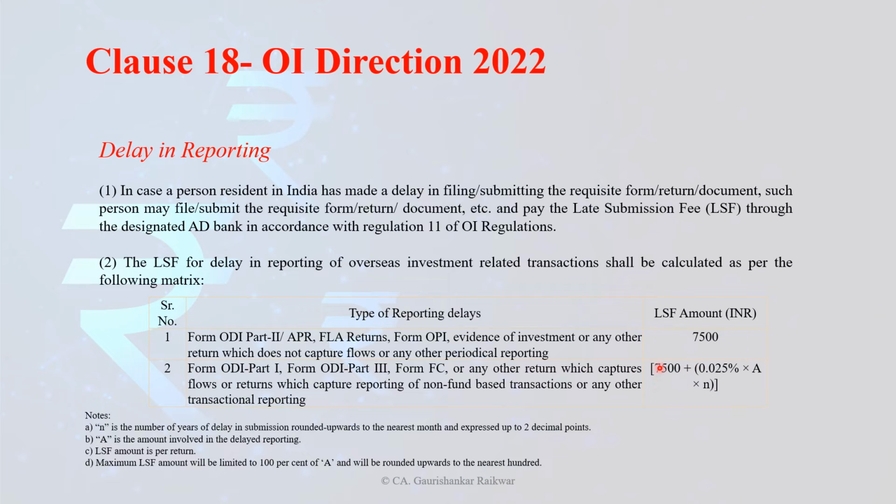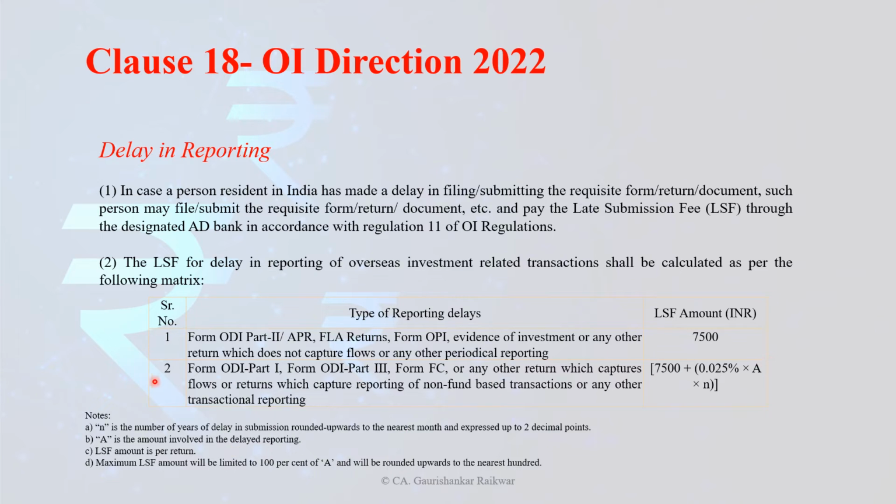So what is this formula? It is 7,500 straight away, plus 0.25% of A multiplied by n. What is this A? n is the number of years of delay in the submission. So we have to find out this n, because we need to calculate the period. It will always be in years, so we will convert the period into years. And A is the amount involved in the delayed reporting.